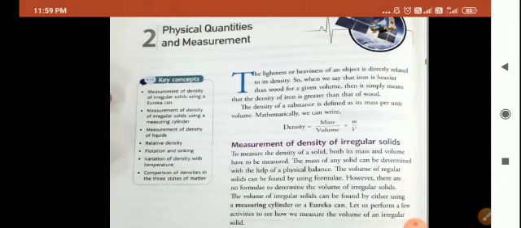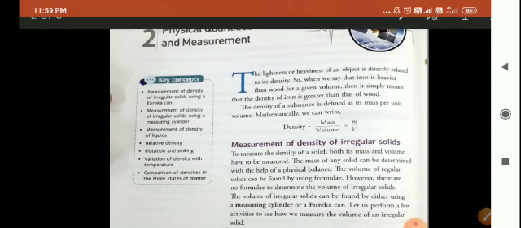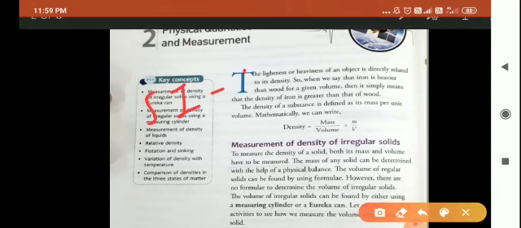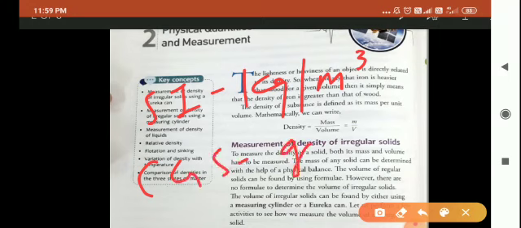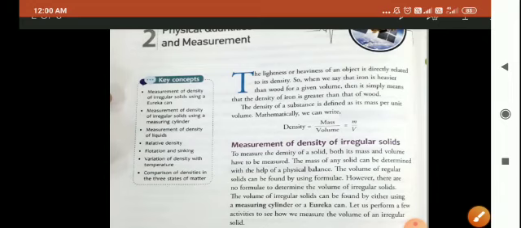Now children, you must have studied units of density in your previous class. Now let us discuss once more. In SI system, unit of density is kg per cubic meter, whereas in CGS system, unit of density is gram per cubic centimeter. Okay. This also you must have read from the given notes. Yes or no?